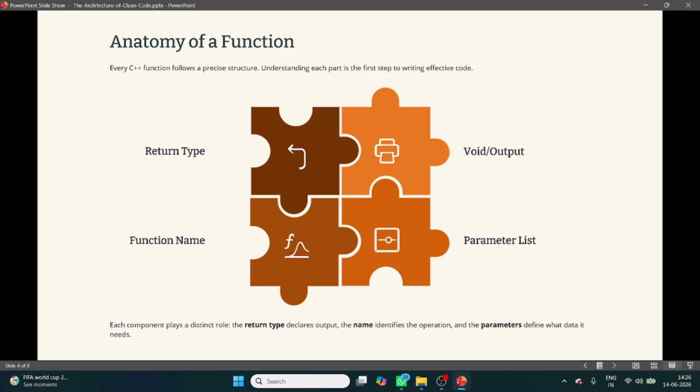It will return the value, the addition of a plus b. So this is where the actual work happens. You can think of the function like a juice machine. For example, input equals fruit, process equals machine, and output equals juice.